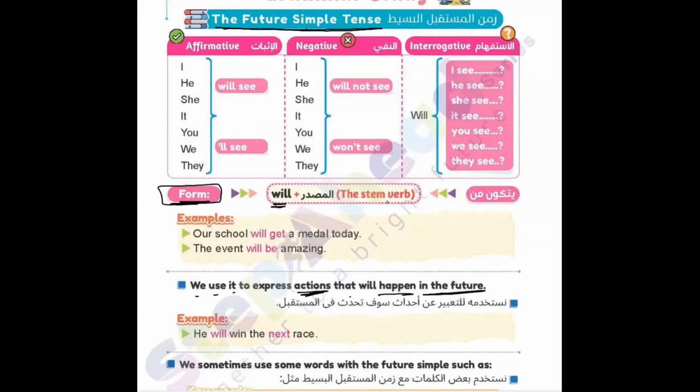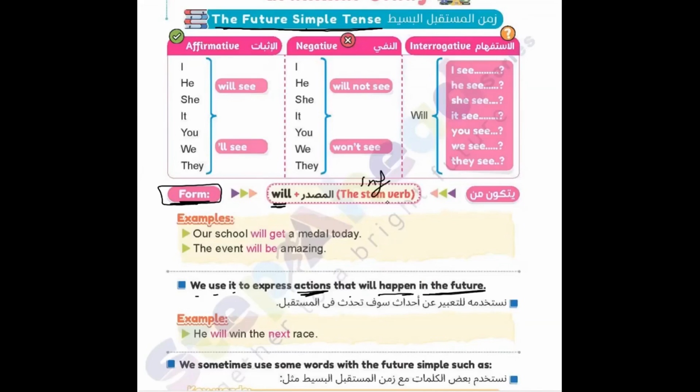That happens in the future, not now, but after some time. Plus the stem verb, or we call this the infinitive. The stem verb or infinitive means the verb without any addition: without ing, without s or es or ies, without d or ed, without anything. The verb as it is, without any addition. This is the general idea about the future simple tense.